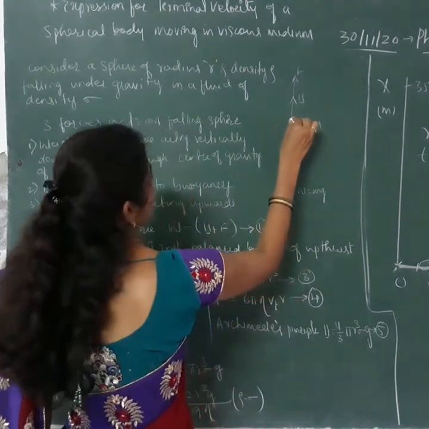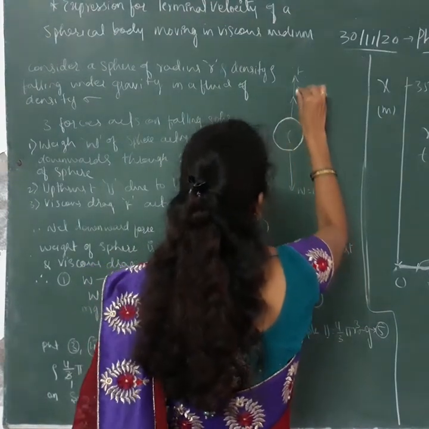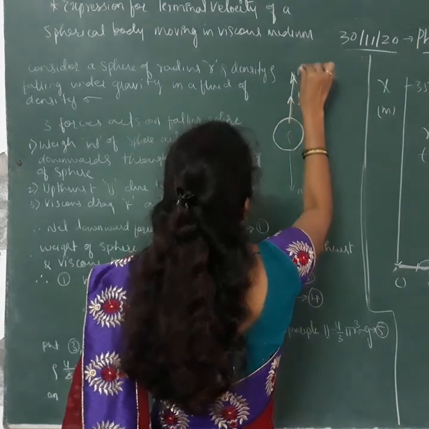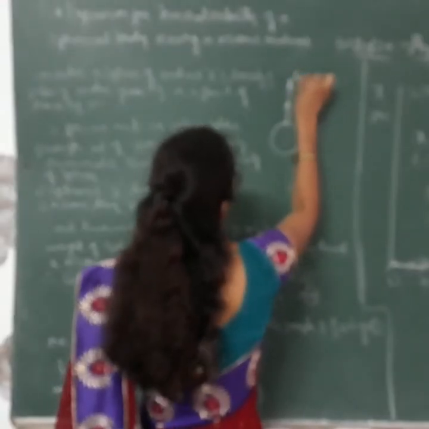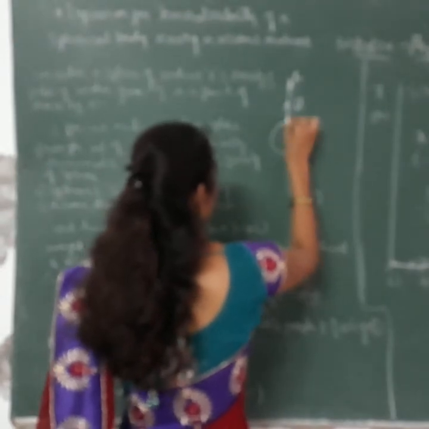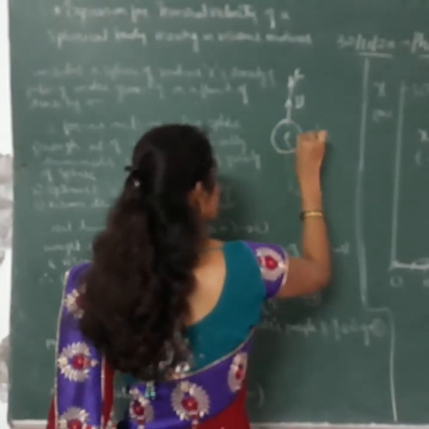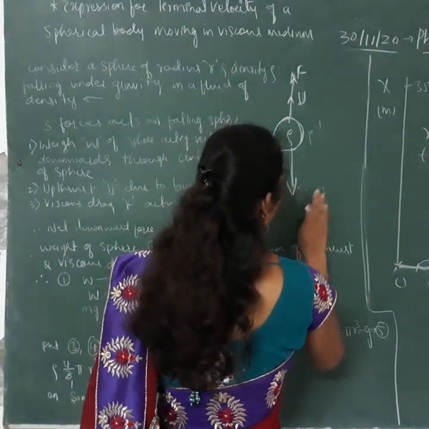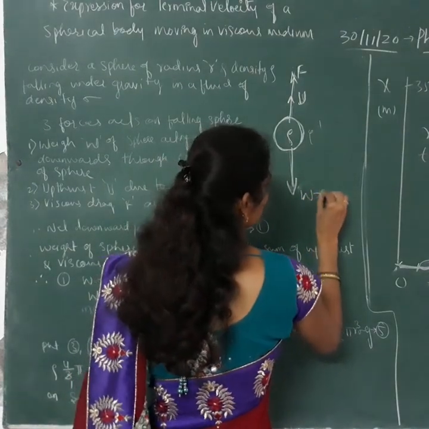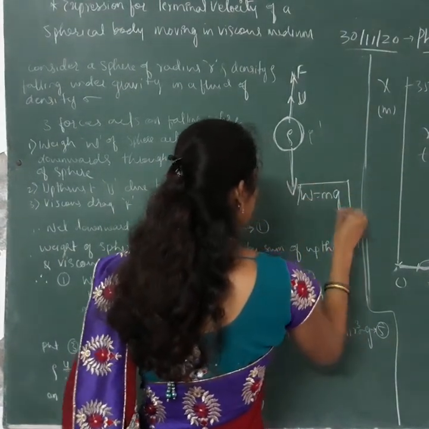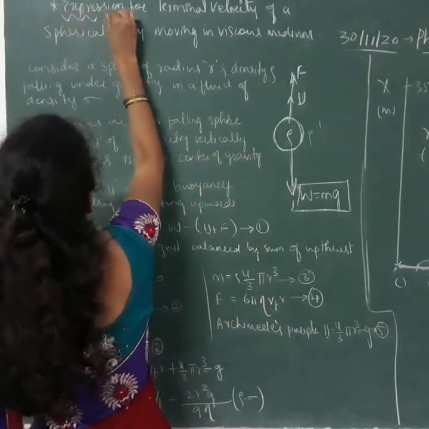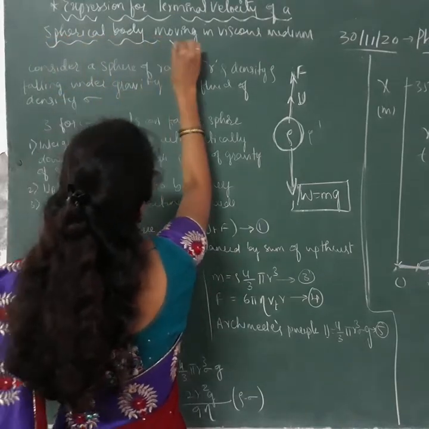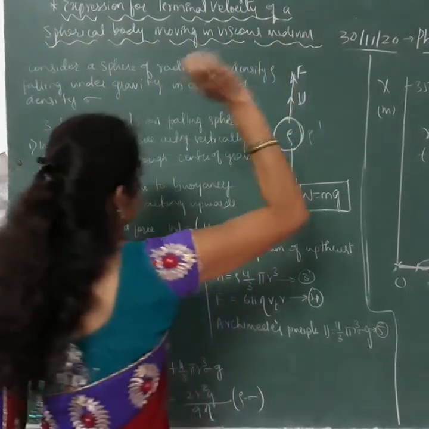So let us derive an expression for terminal velocity. Let us consider a spherical body moving in a viscous medium of density rho, and the downward force is given by W is equal to M into G. So let us derive an expression for the terminal velocity of a spherical body moving in the viscous medium.